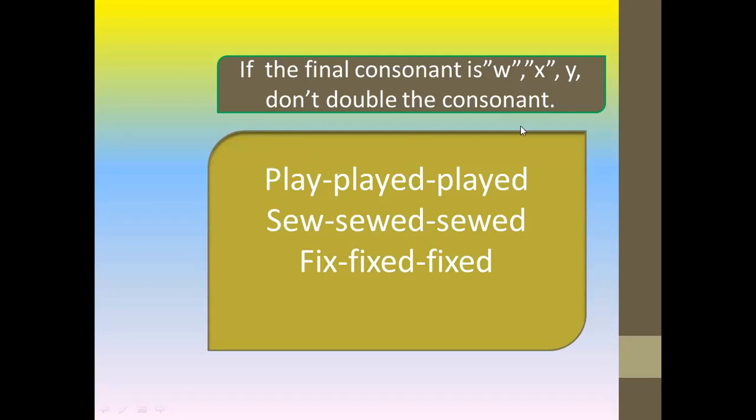We add only ed to the base form of the verb. Play, played, played. Sew, sewed, sewed. Fix, fixed, fixed.